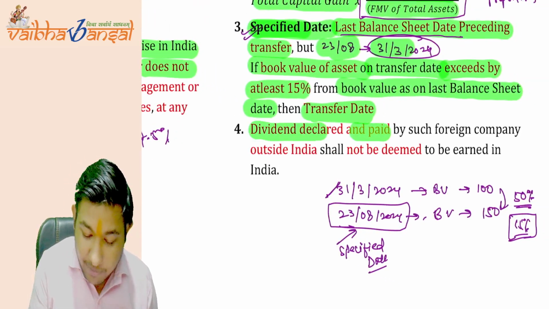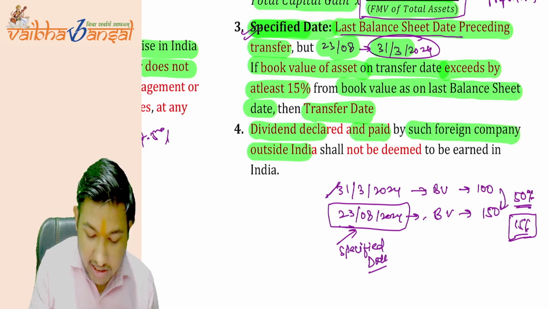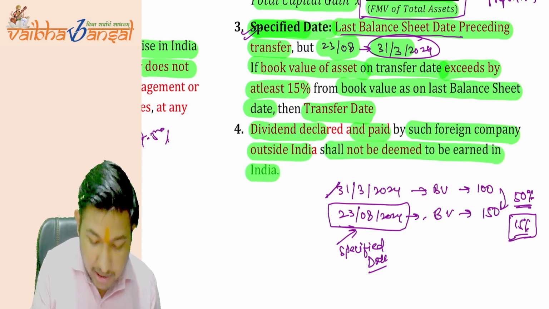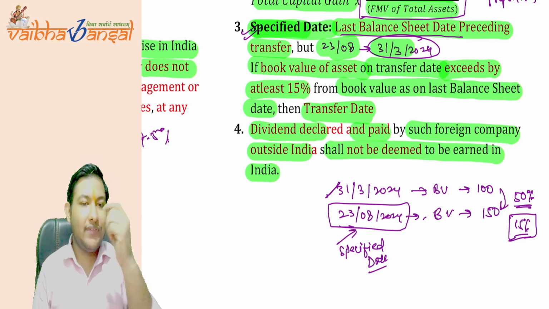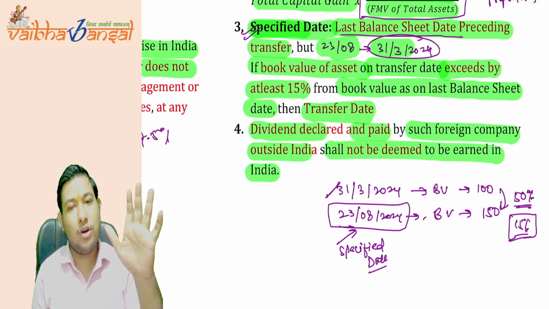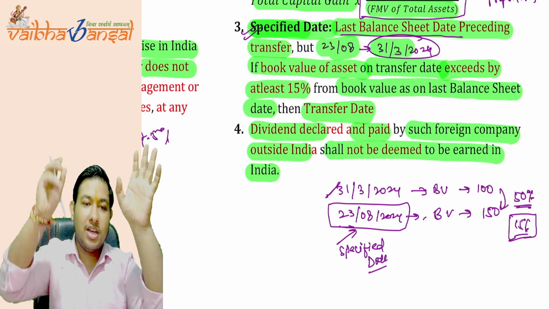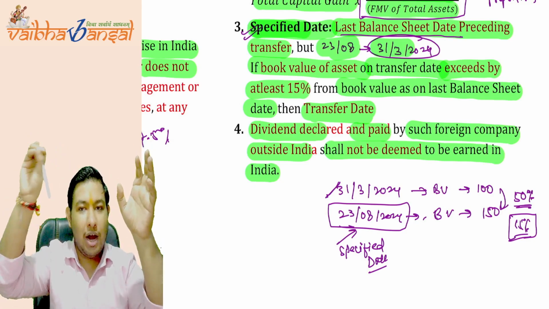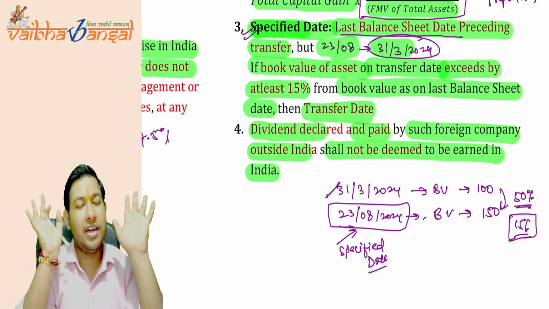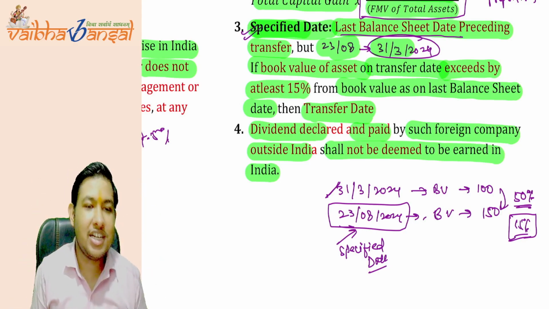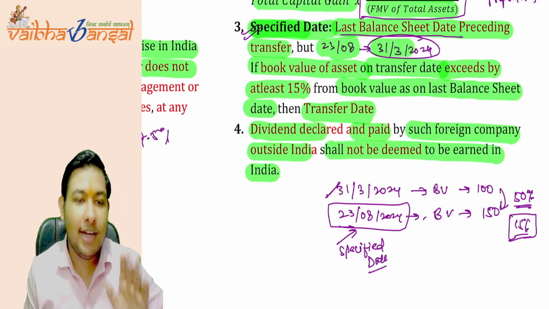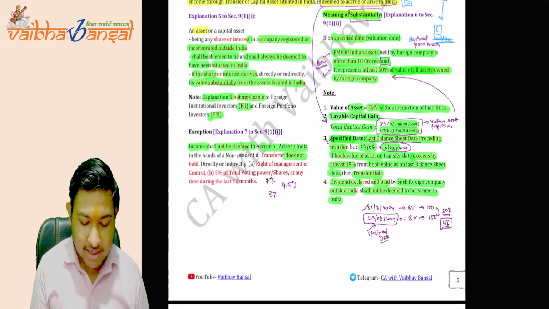Dividend declared and paid by such foreign company outside India shall not be deemed to be earned in India. If the foreign company is declaring a dividend and paying it outside India, then it should not be deemed to accrue or arise in India. Is this point clear? This is clear.